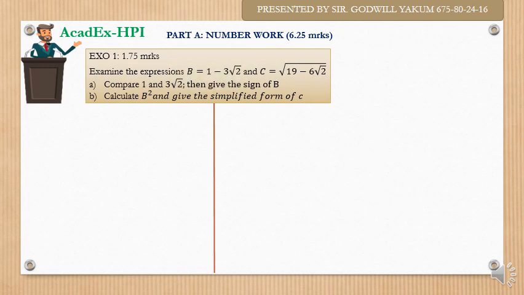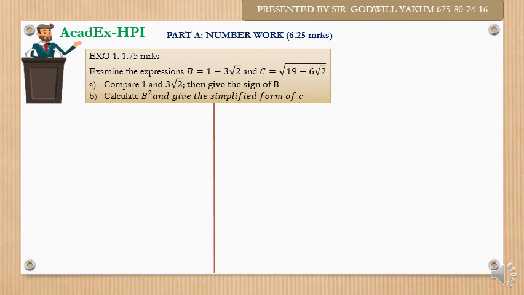Now question 1, or exo 1, exercise 1, was allocated 1.75 marks. So let's start answering our exo 1. It reads: examine the expressions b equal to 1 minus 3 root 2 and c equal to the square root of 19 minus 6 root 2.